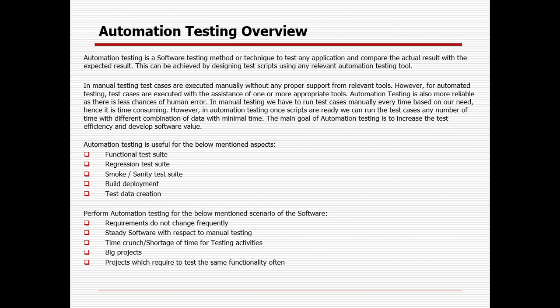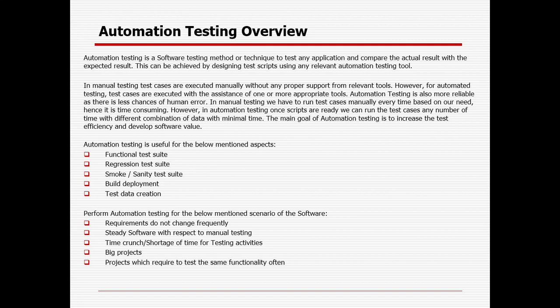So as of now, we have learned what functional testing or manual testing is all about. Now we will go to automation testing. Similarly, our objective is to find the deviation between the expected and the actual. Expected means our requirement, here the test cases or test scenarios. Actual means whatever we see when navigating to the application.